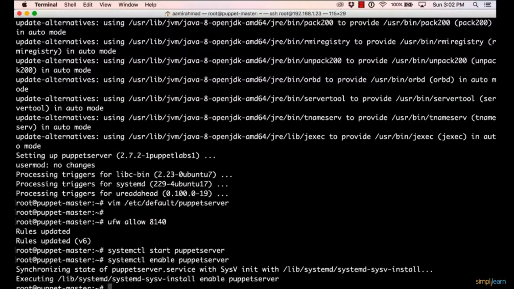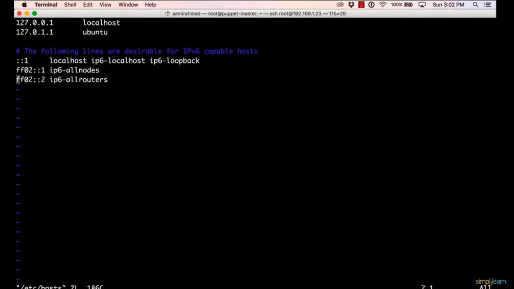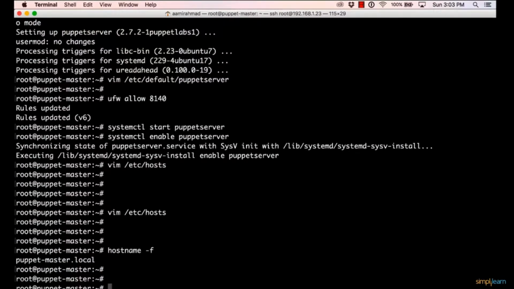Now I also need to configure a fully qualified domain name here. So I'll do that by going into the hosts file. I'll go to the end, and I'll add 192.168.1.23, and then puppetmaster.local, and then puppetmaster. If I run hostname -f, it shows puppetmaster.local, because the current hostname is puppetmaster. So the trick is to have hostname.local in front of the hostname after the IP address in the hosts file. Having a fully qualified domain name, now we will go to the client setup.